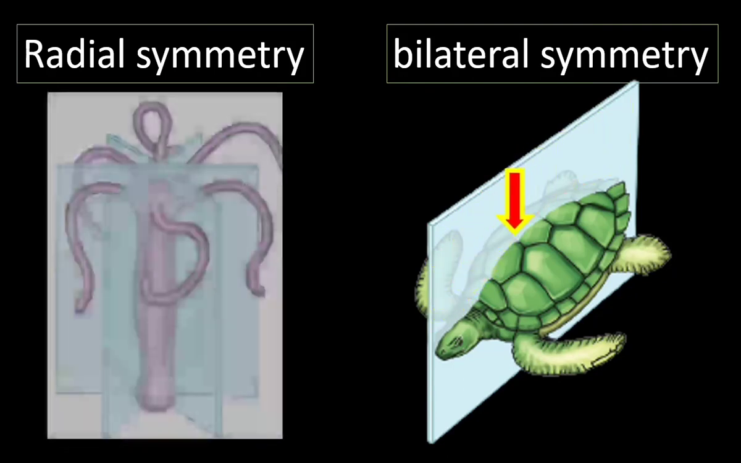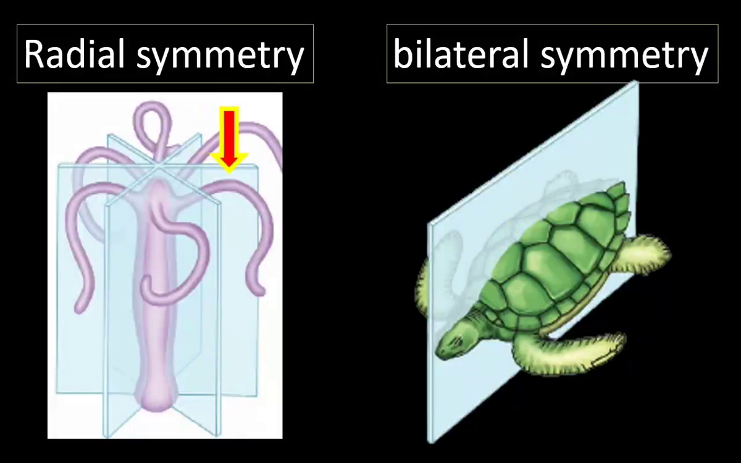This is Hydra. Hydra shows radial symmetry. Here the body can be divided into two equal parts through many lines drawn from top to bottom of the animal. The animal can be divided into two equal parts through many lines. In radial symmetry, the body parts are arranged around the central axis. So many equal divisions can be made by cutting the animal from top to bottom. This is Hydra. Jellyfish also shows radial symmetry.